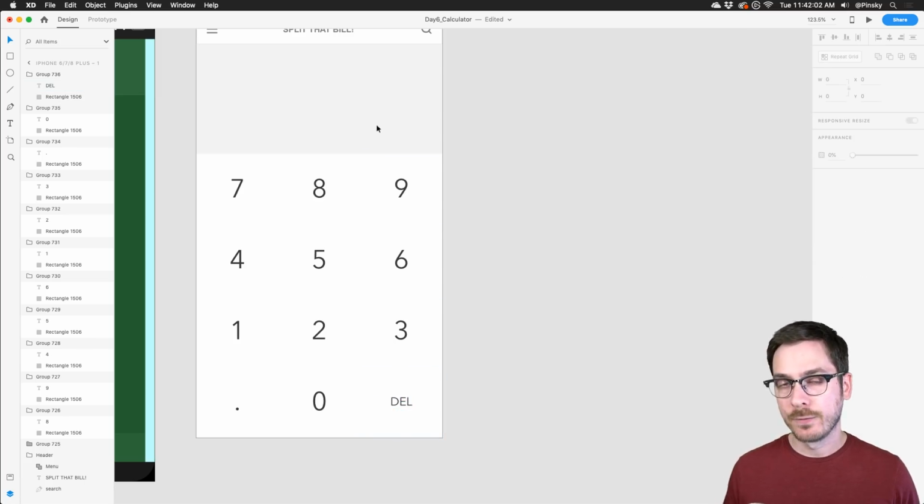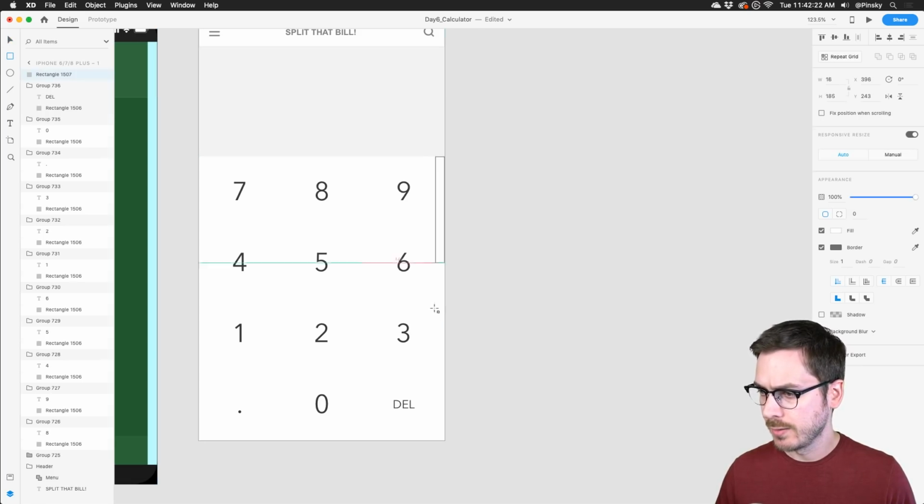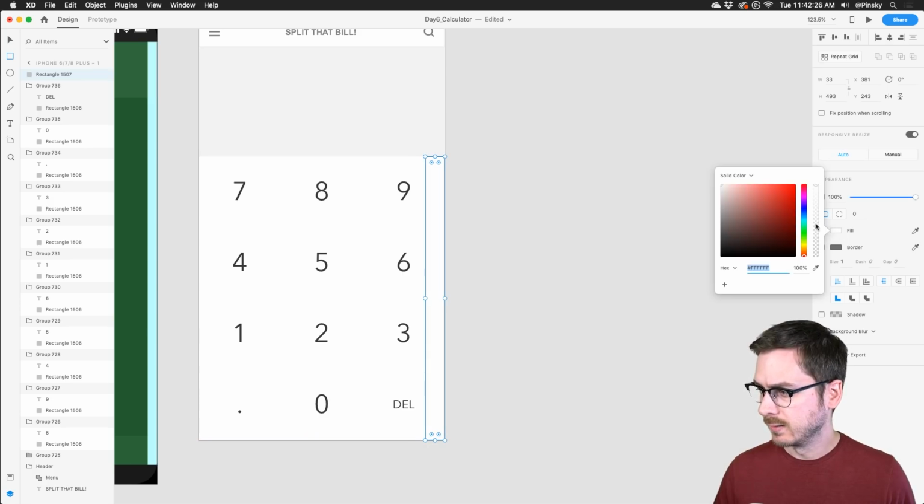All right, now for this calculator, by default, because it's a gratuity calculator, there's going to be a split button, so you don't really need the division, the addition, that sort of thing. They're going to be hidden by default. So we're going to have a little bit of a sidebar here that's going to slide out from the side, right? So I'm going to grab my rectangle and draw another one out somewhere right about here. I'll make this a little bit of a gray. We probably don't need a border.